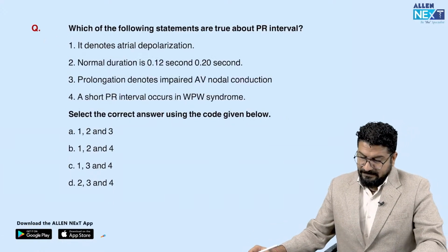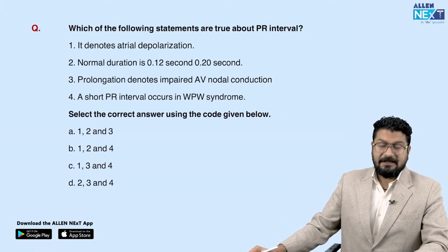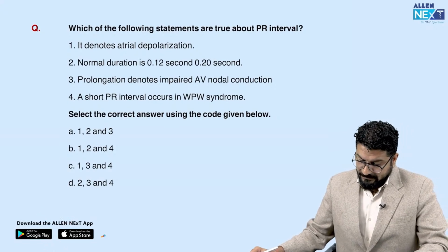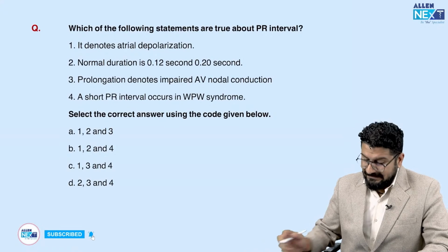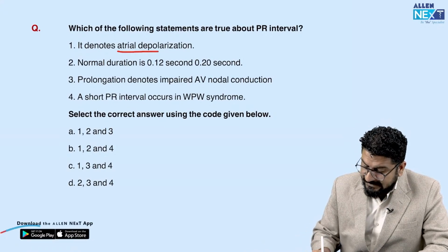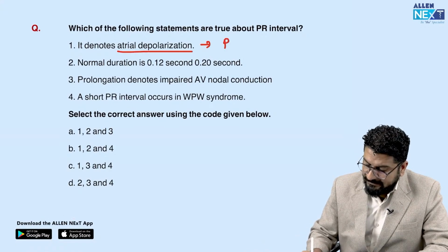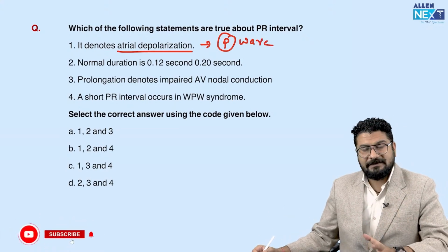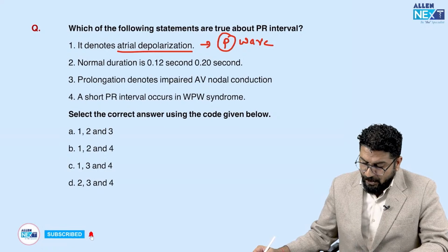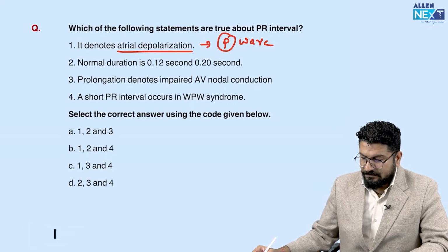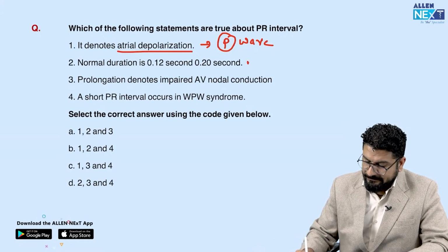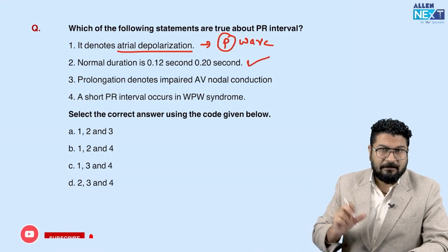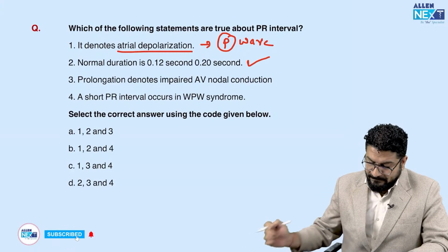Okay, moving to the next one. Which of the following are true about PR interval? Let us see this question. PR interval denotes atrial depolarization. Is it correct or not? No. It's actually the P wave that represents atrial depolarization, and QRS represents ventricular depolarization. The normal duration is 0.12 to 0.2 second. That is the correct statement. We call this 3 to 5 small boxes.